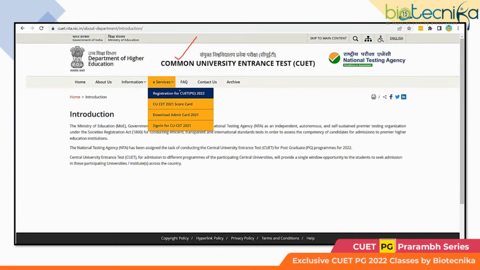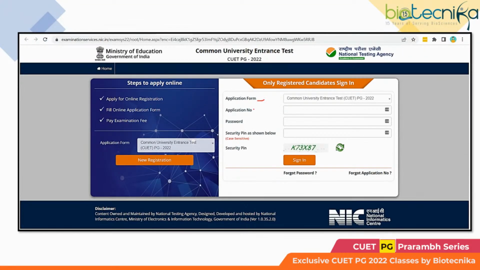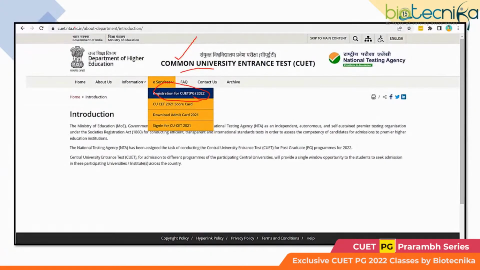The application was supposed to be from the website itself, registration for QAT PG 2022, with application form, application number, and password. Please note down the official website, qat.nta.nic.in. Here you will get the admit card, and the dates will be announced. Biotecnika will also announce the dates once they are announced, in the official newsletter.